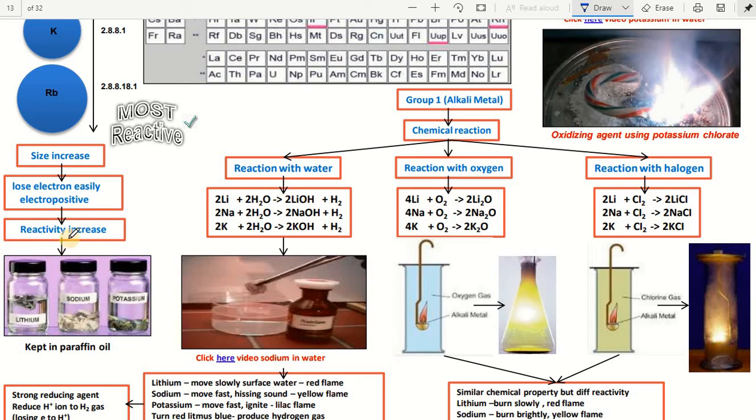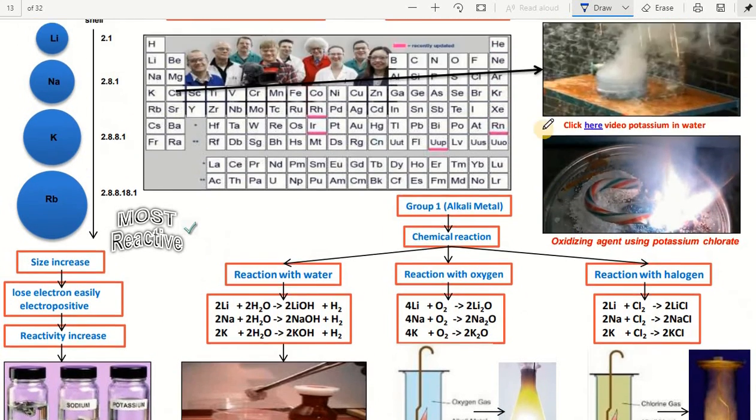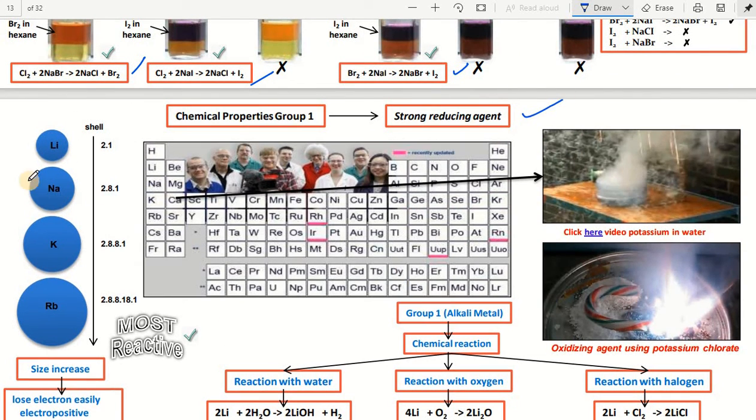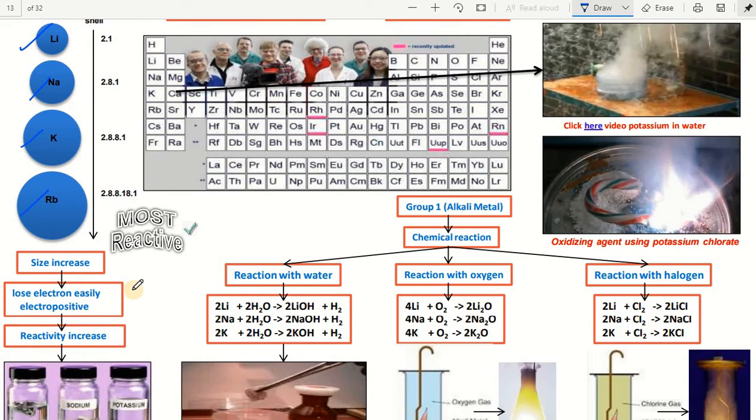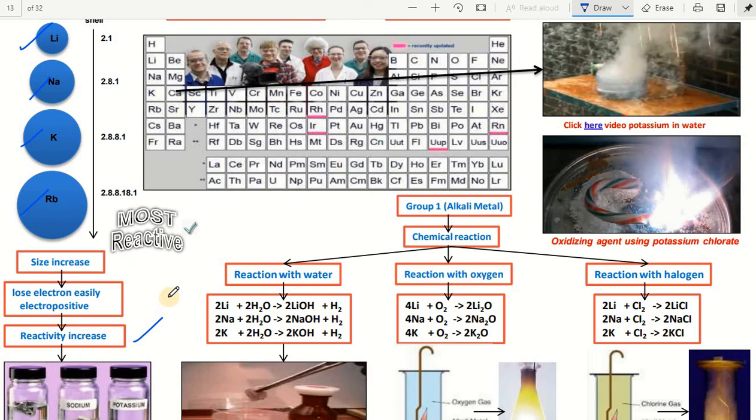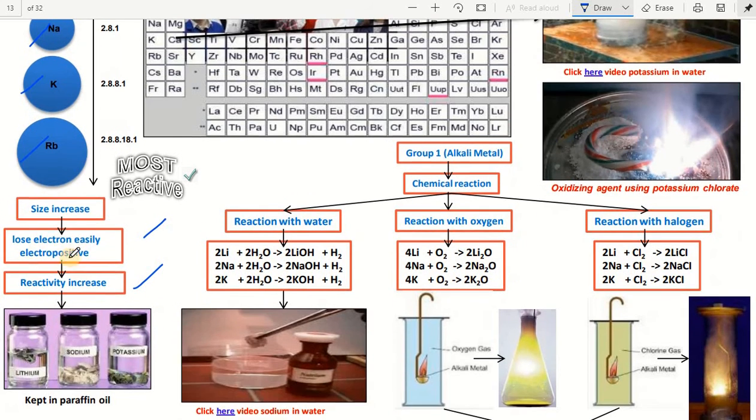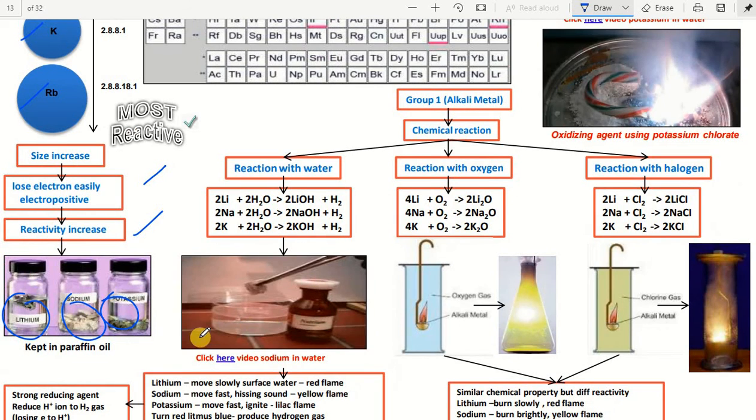When we consider metals, they are reducing agents. We have lithium, sodium, potassium, rubidium. As metal size increases, reactivity increases, whereas as non-metal size increases, reactivity decreases. Loss of electrons happens more easily when the size increases for metals. So here we have lithium, sodium, potassium. They are kept in paraffin oil because they are reactive metals, and even sodium reactions must be done very carefully